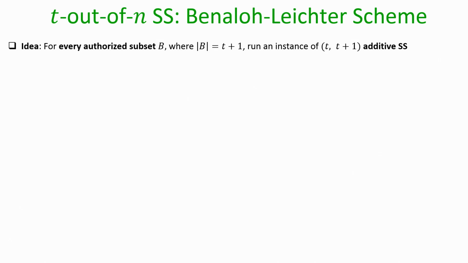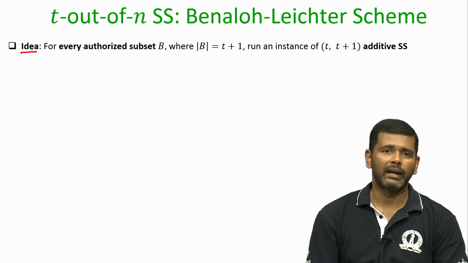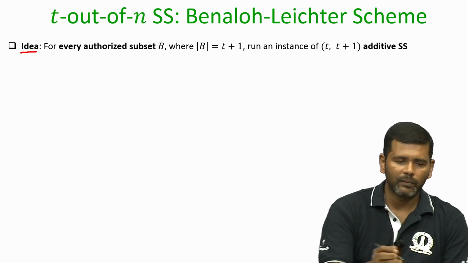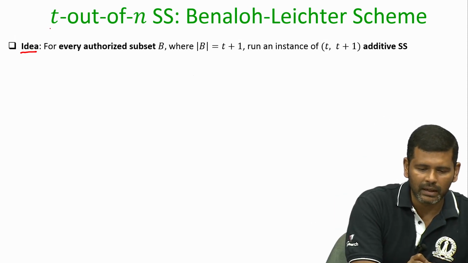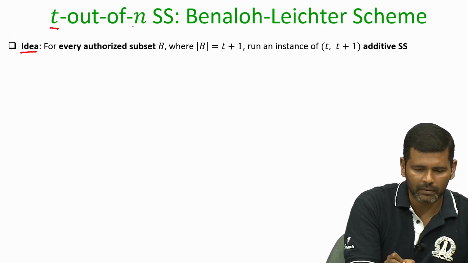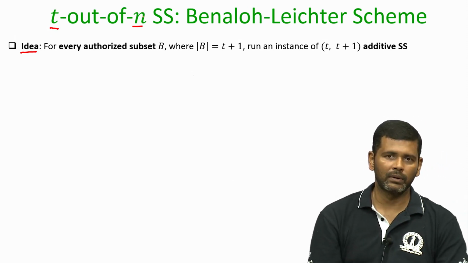So, let us first see a scheme by Benaloh et al, which is a very elegant construction. And what is the underlying idea here? The underlying idea is that since we want to design a t out of n secret sharing scheme, and remember t out of n secret sharing scheme means your access structure consists of subsets of size t plus 1 or more.